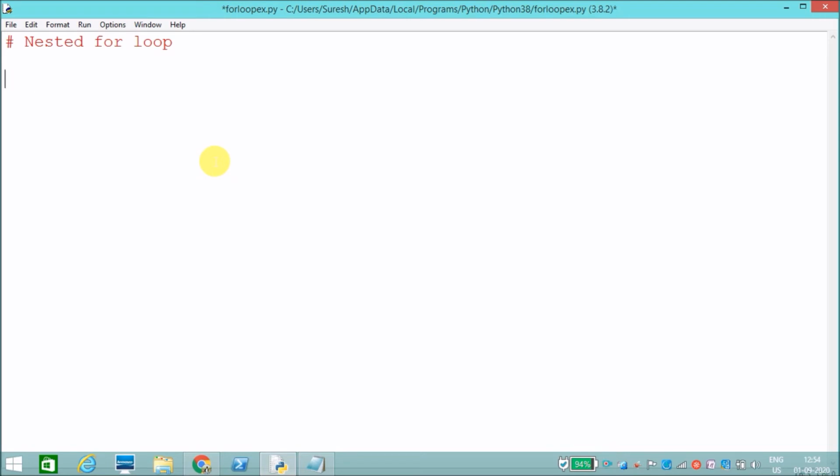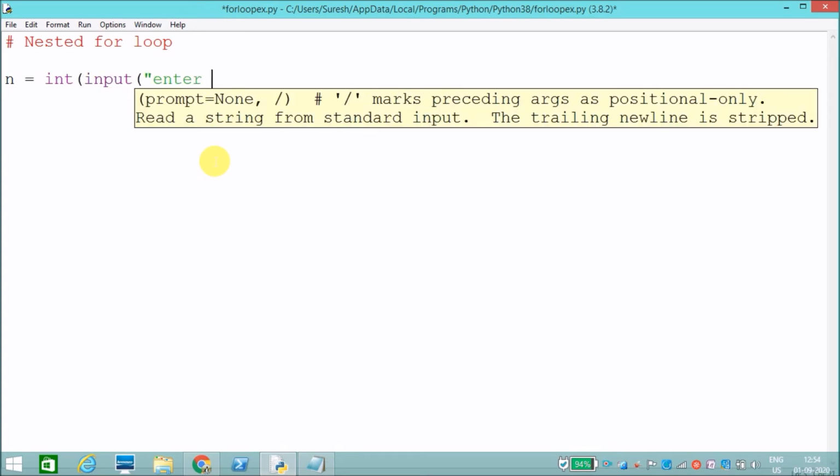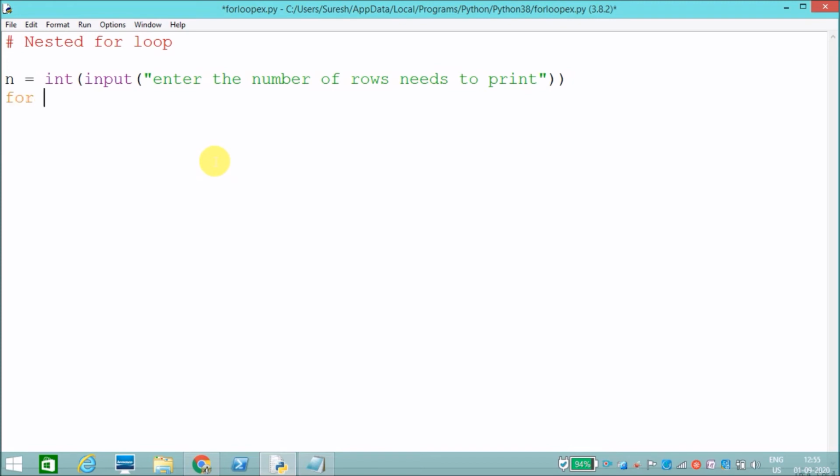First we will ask the user to enter the number of rows to print. Input, enter the number of rows to print. Now I got the number. Now I will use a nested for loop.